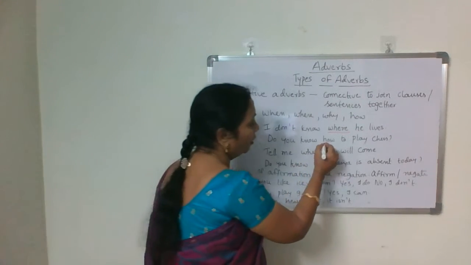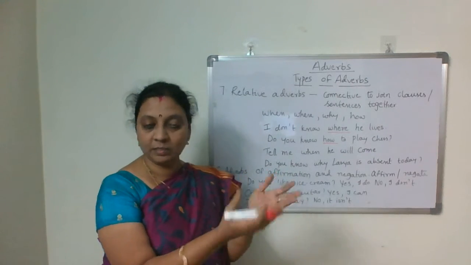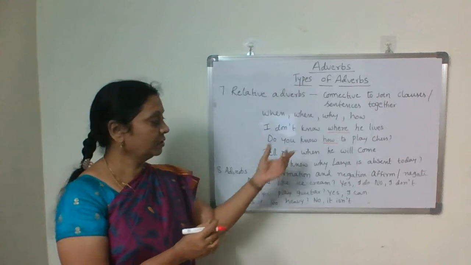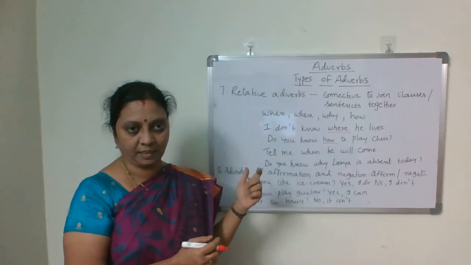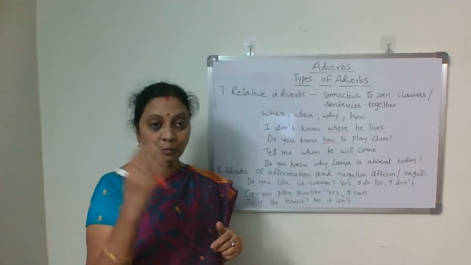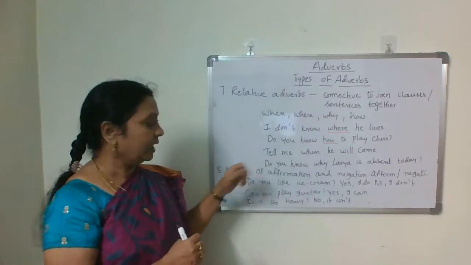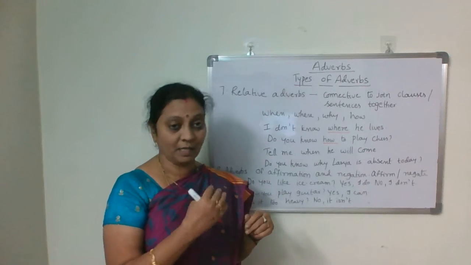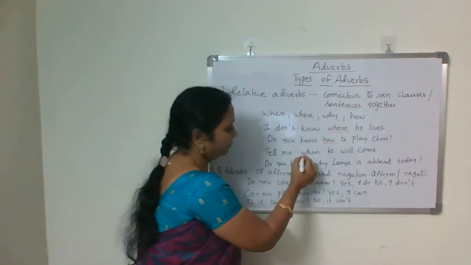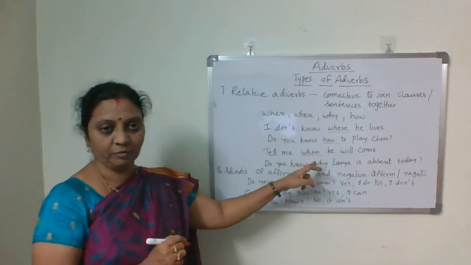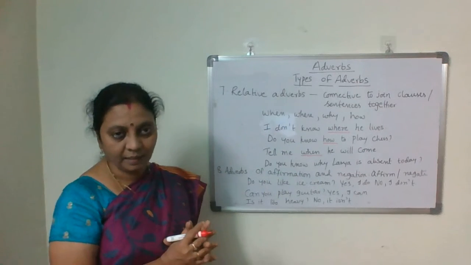To play chess is a subordinate clause. Do you know is the main clause. So it is connecting two clauses here. So how is a relative adverb. Tell me when he will come. Tell me, he will come, and when is acting as a connective.